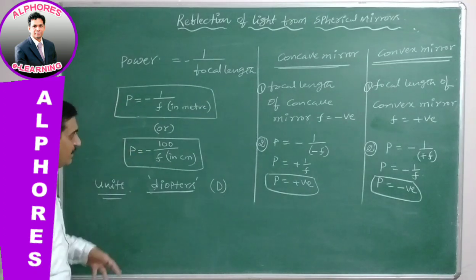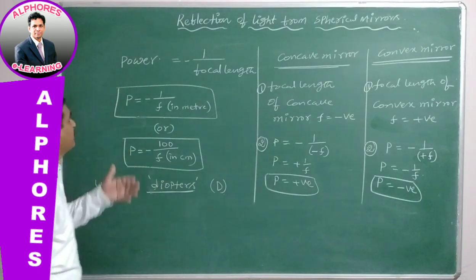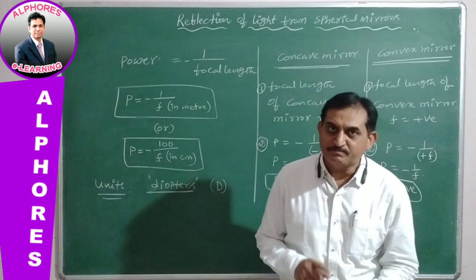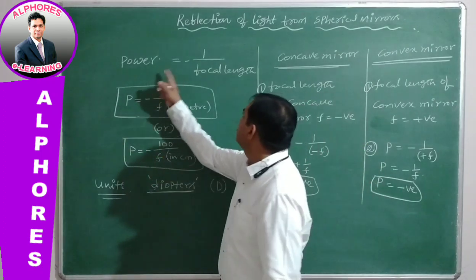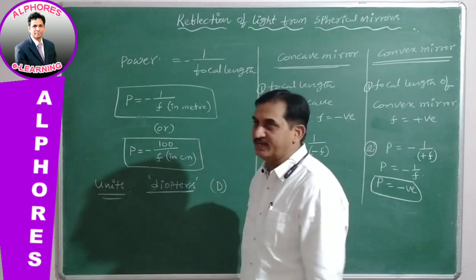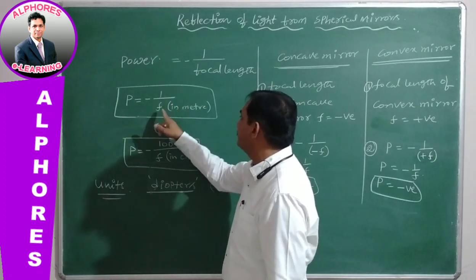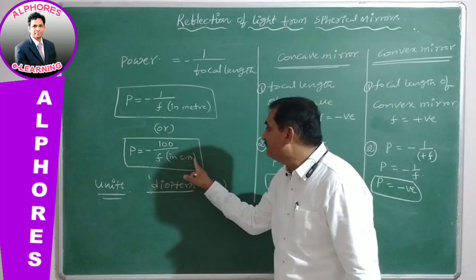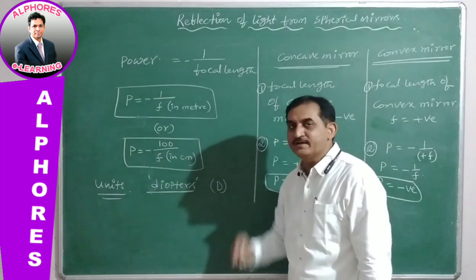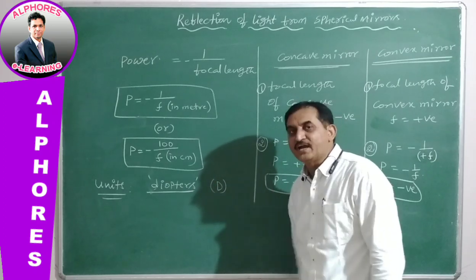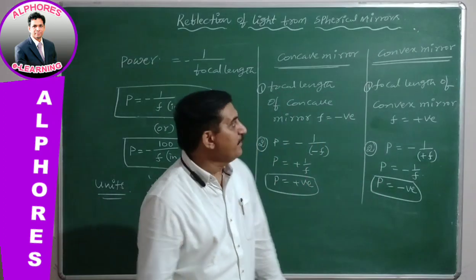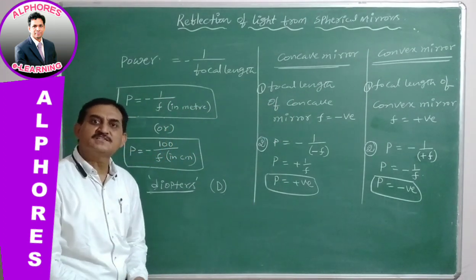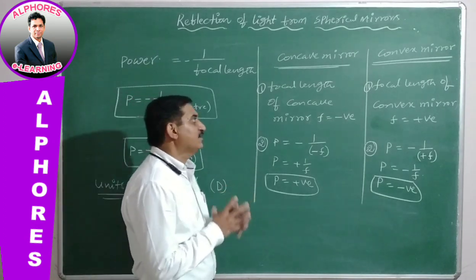Overall, the power of a spherical mirror, whether concave or convex, is minus of the reciprocal of focal length. So power equals minus 1 by f, with f in meters, or minus 100 by f if the focal length is given in centimeters, and the unit is diopter, symbol capital D. Spherical mirrors are of two types, concave and convex.